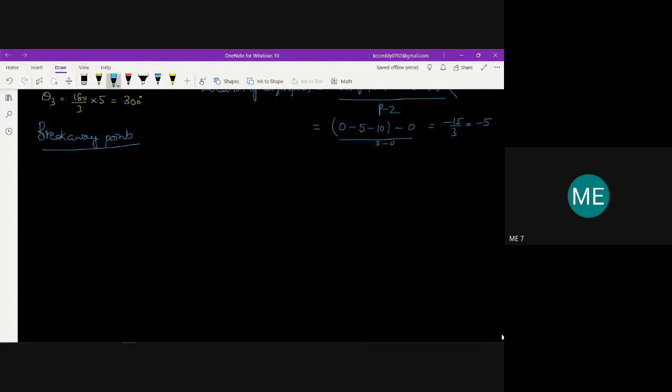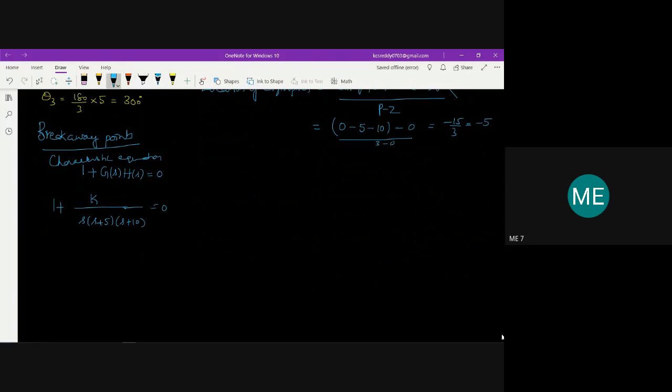For the breakaway point, I need to write the characteristic equation first, that is 1 plus g of s into h of s equal to 0. What is g of s into h of s? K by s into s plus 5 into s plus 10 equal to 0.